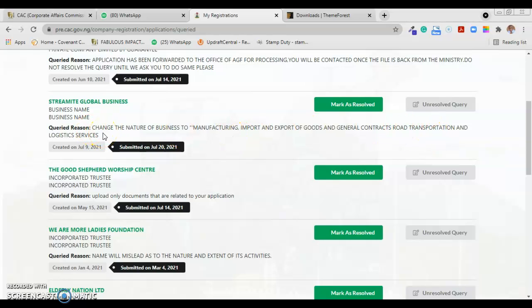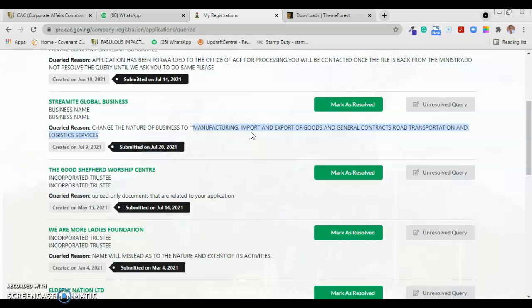Now this is actually the opinion of the person that queried this registration. The truth is that if this person resolves this query now, it will get to another person. It might not come to the same person that queried and suggested that they change the nature of business to this. Are you getting it?